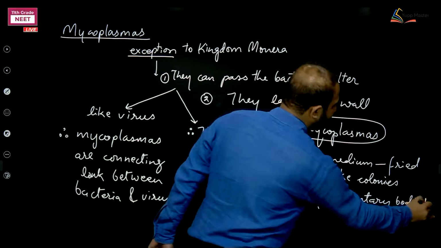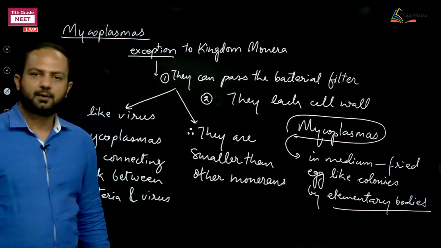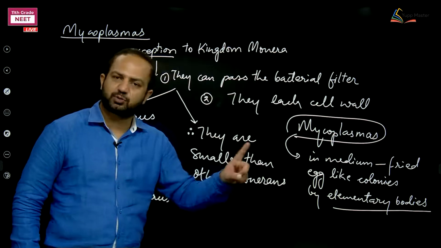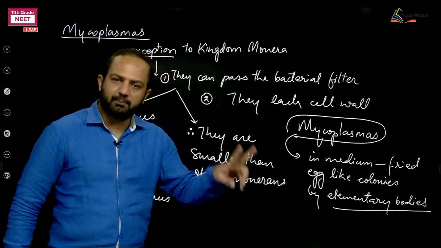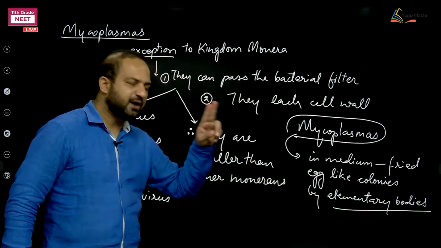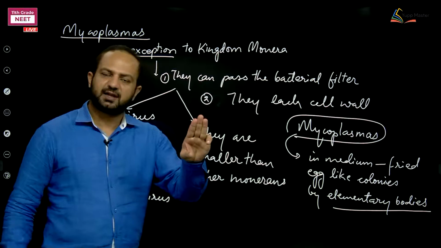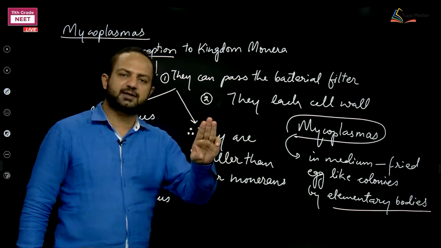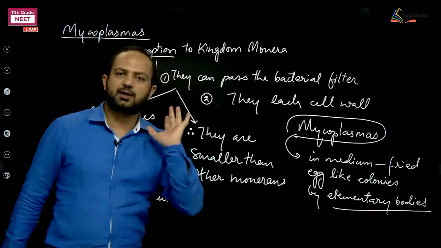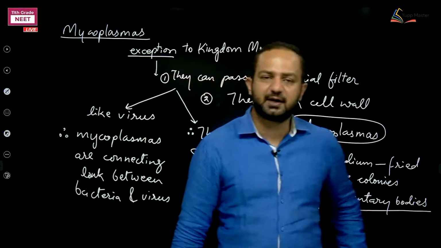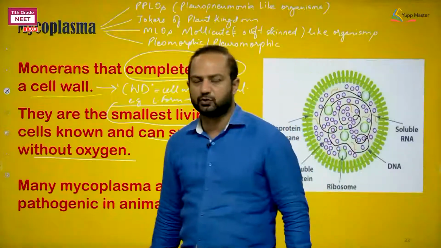They are not showing binary fission. Remember, in which terms are they different from bacteria? One, they pass through the bacterial filter. Number two, they are forming elementary bodies, right? Number three, they are different from the rest of the Eubacteria because they never have a cell wall around them. So this is about the Mycoplasma and the kingdom Monera. Here we are going to conclude.